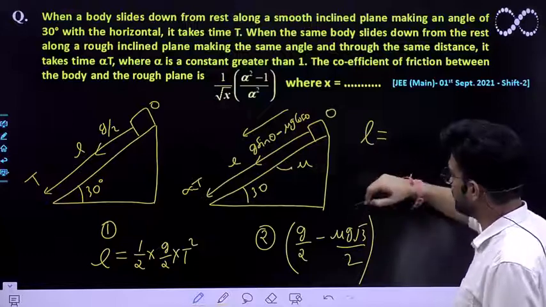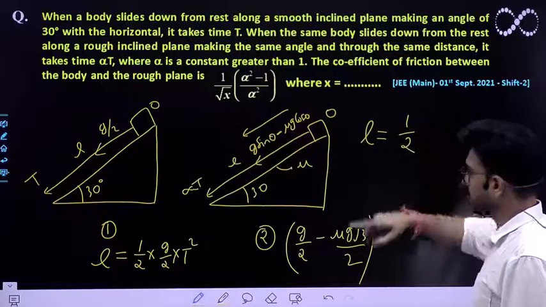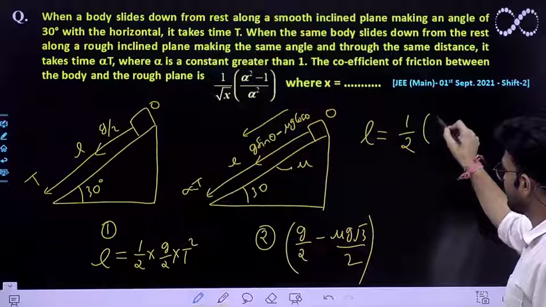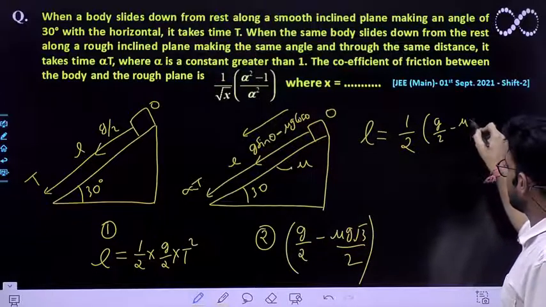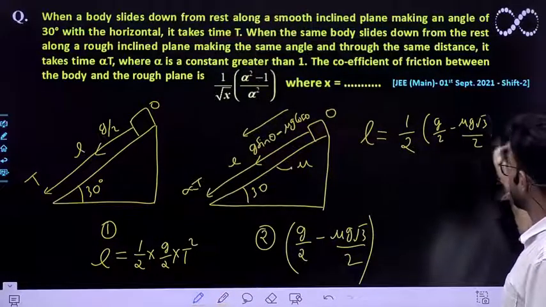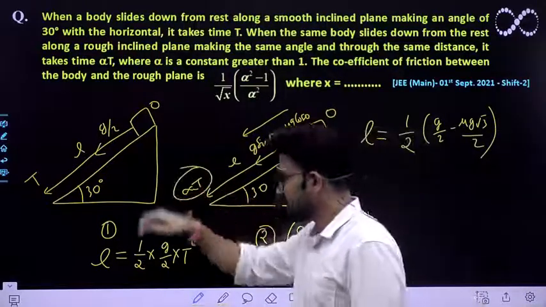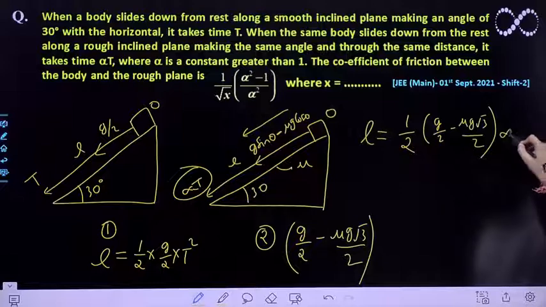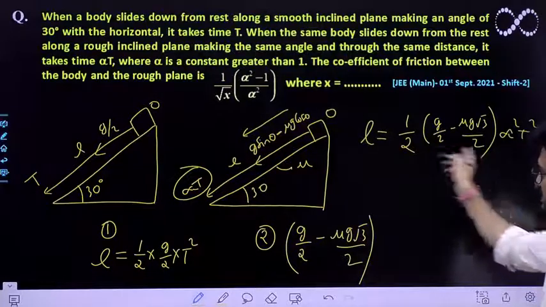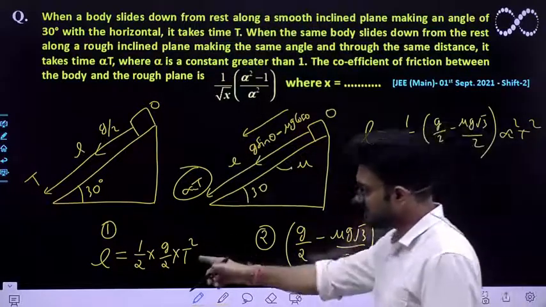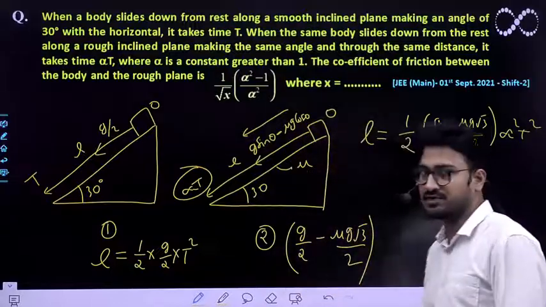The initial speed is again 0, so it would be half a t square. What is a over here? a is g by 2 minus mu g root 3 by 2. And what about t? The time it takes is alpha t, so t square becomes alpha square t square. This is the expression that we are getting. This was the first equation, and this is the second equation that we have got.